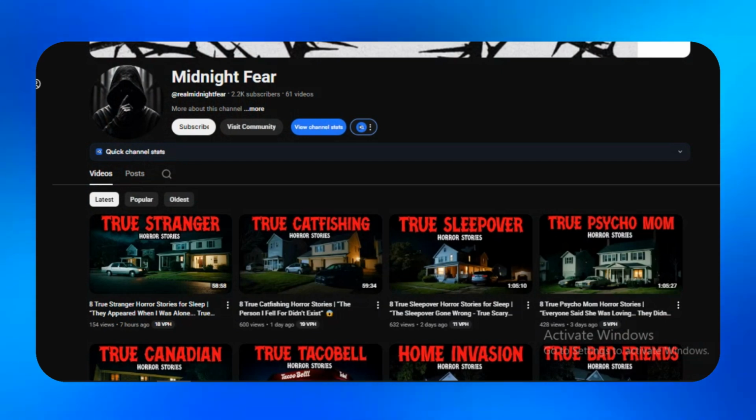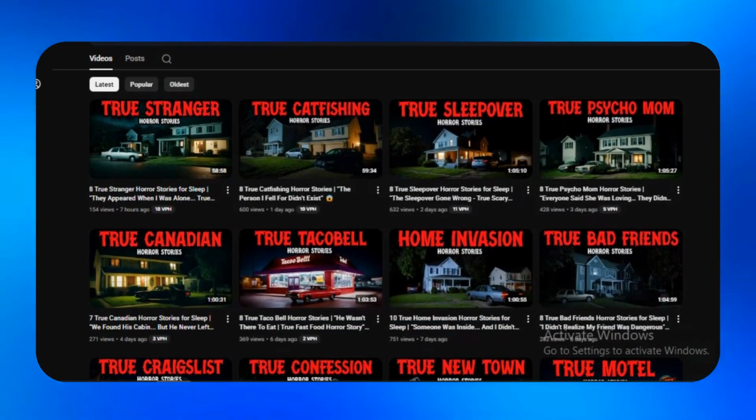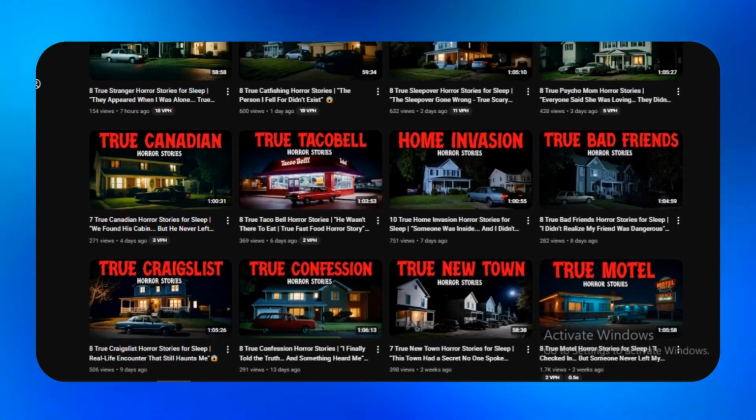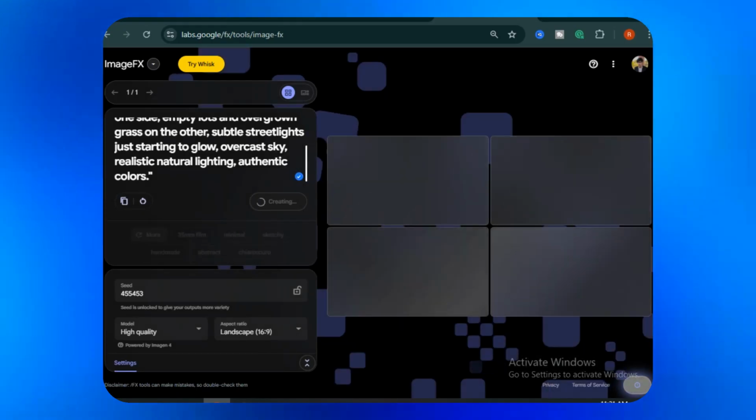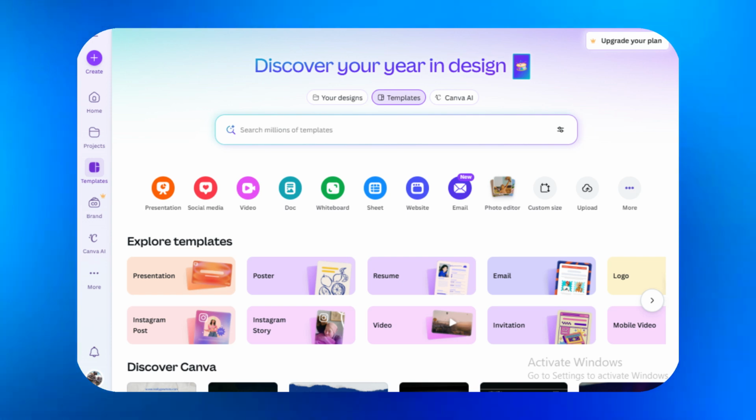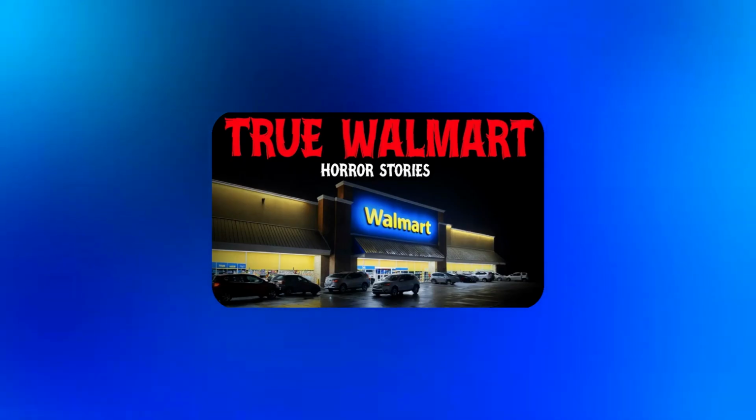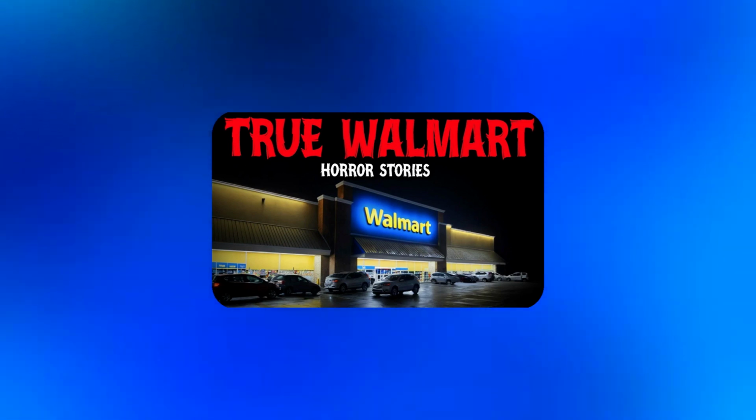Now we need a thumbnail. As you can see, our competitors are using very simple thumbnails, and the good news is, we can create these really easily using an AI tool. All we need to do is generate the image and then add the text, which we can easily do in Canva. Alright, now let's make a horror story thumbnail and see how it's done.